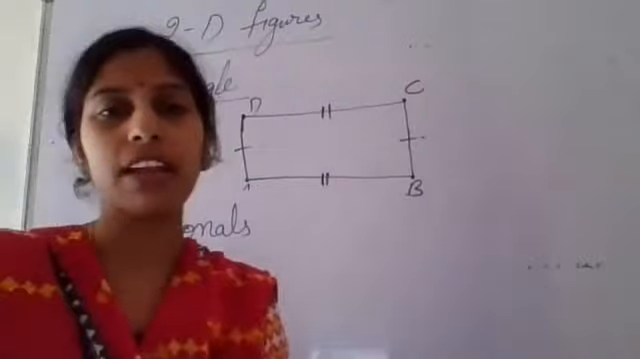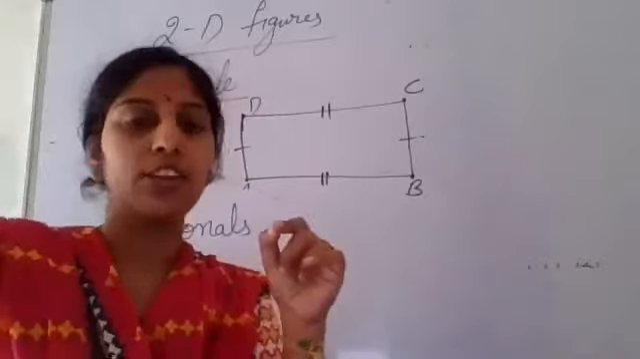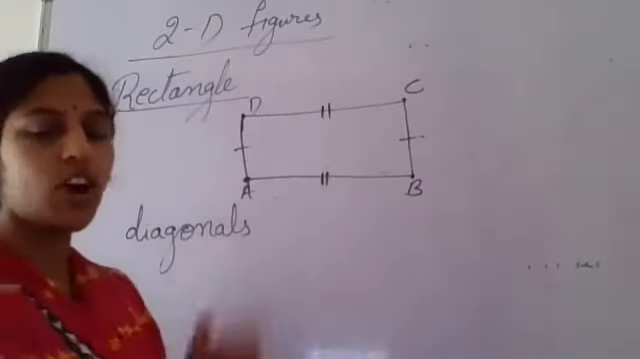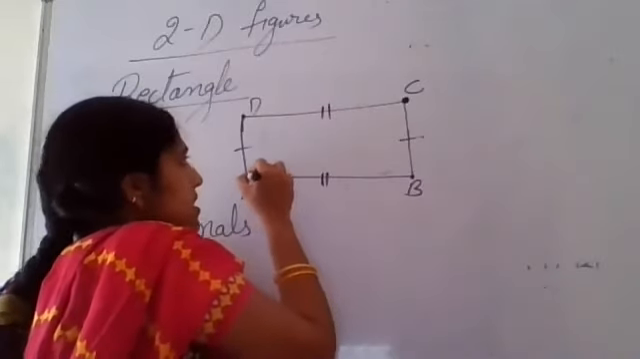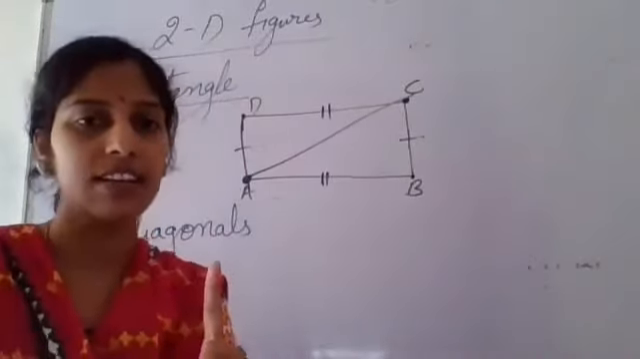Okay. What do you mean by diagonals? It means when you join the opposite vertices. Which is the opposite vertex to A? C, ma'am. I will join this, and we will get line segment AC. And say me one more. B is opposite to D.